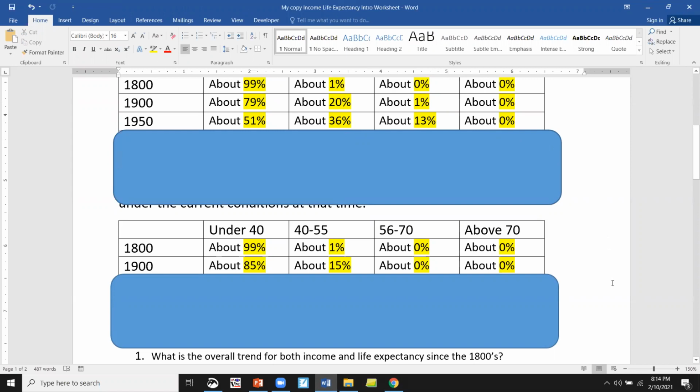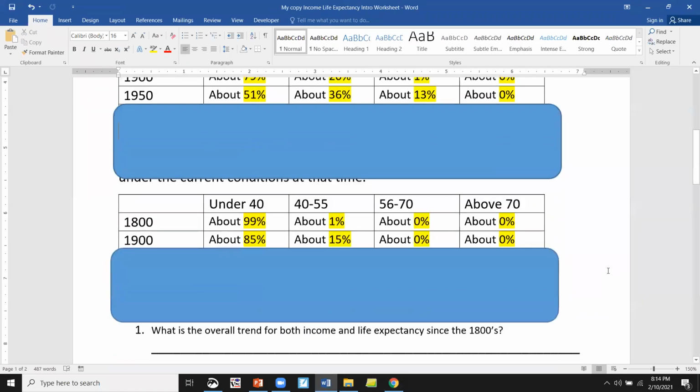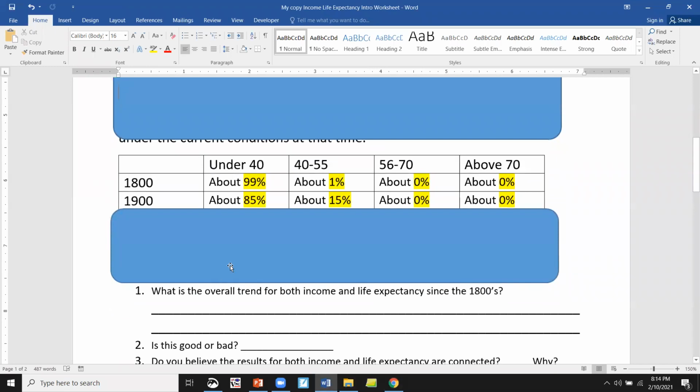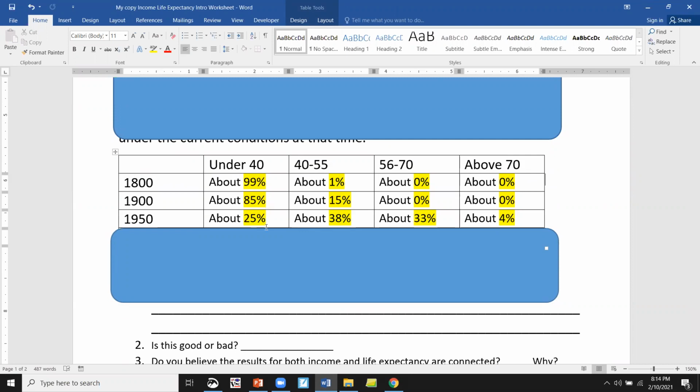So income continues to increase in terms of productivity and life expectancy. This is a massive change. Nobody was living 56 to 70. Now a third of the world is, right? We had 15% here, now it's 38. And before, the majority of people lived under 40 on average. Now it's only 25%. So massive health changes between 1900 and 1950 to make things better, which is great.